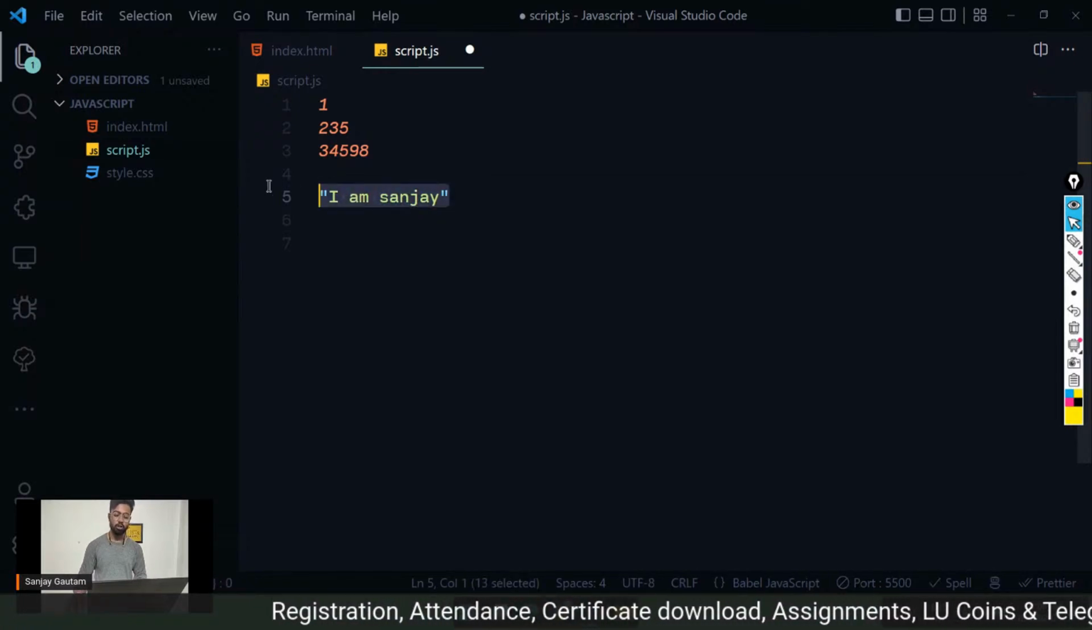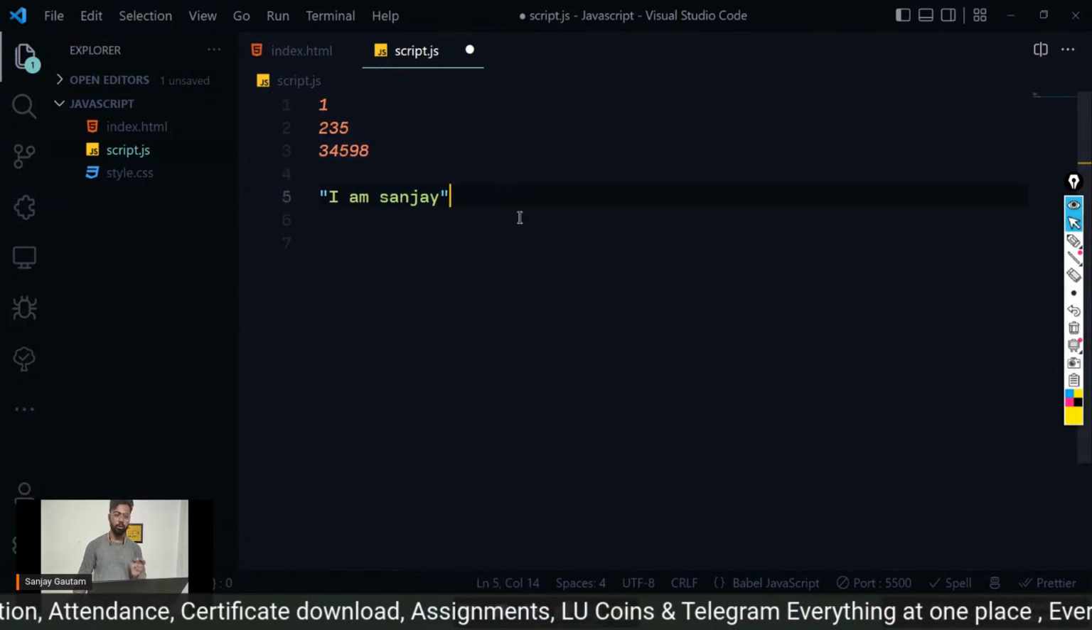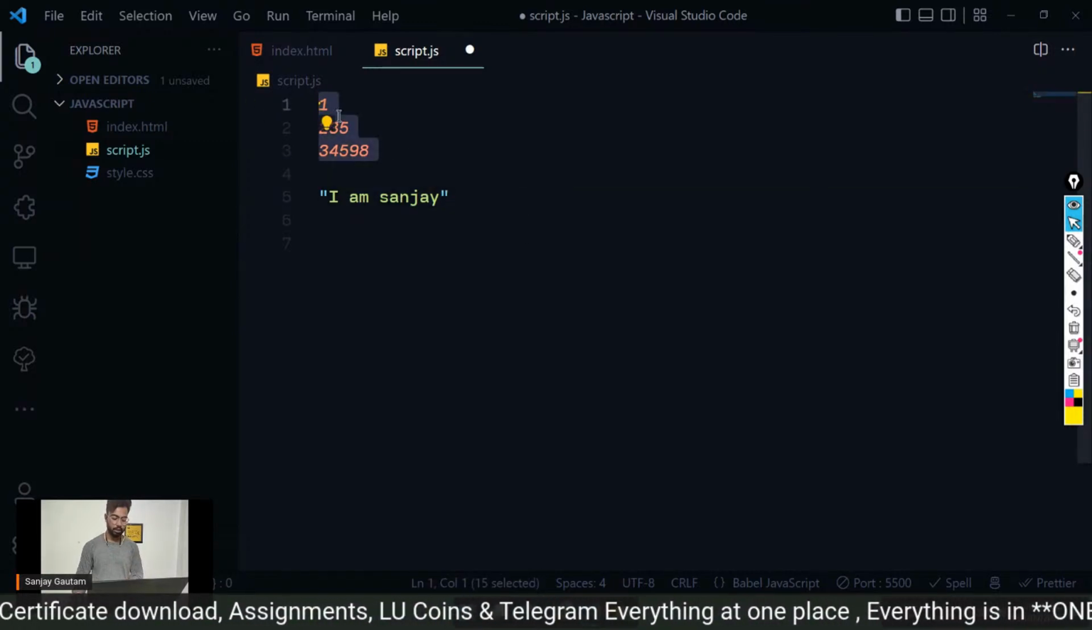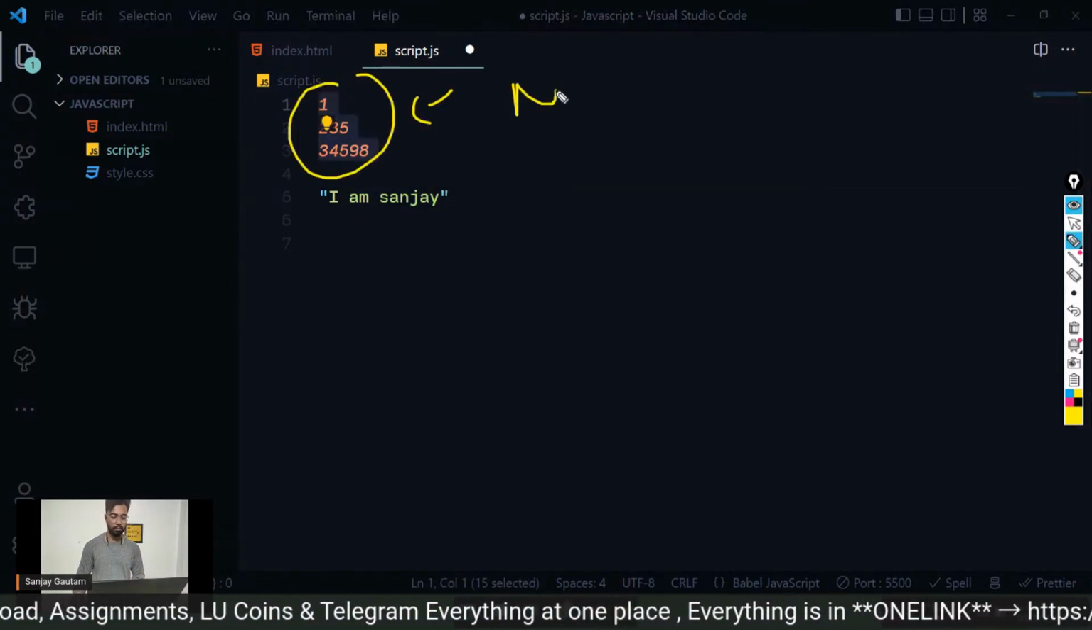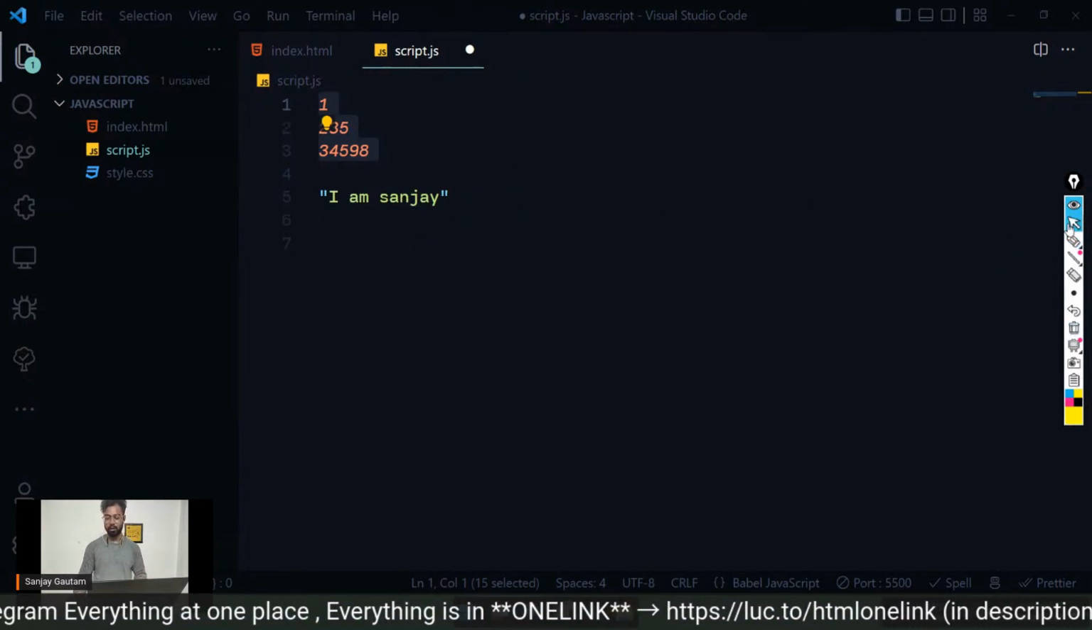Okay, so this is also a value. This is of type string. So each value has a type. These values are of type number. This is of type string. Easy stuff, very easy, like kindergarten stuff.